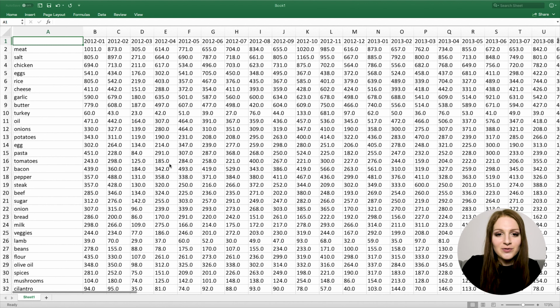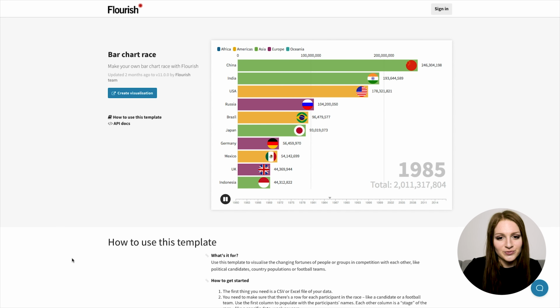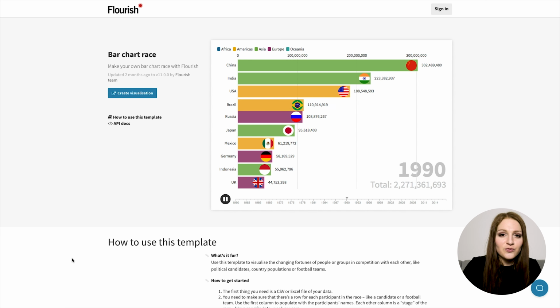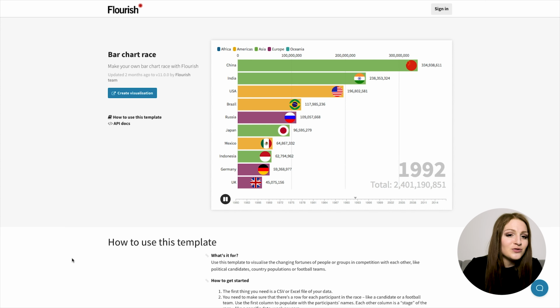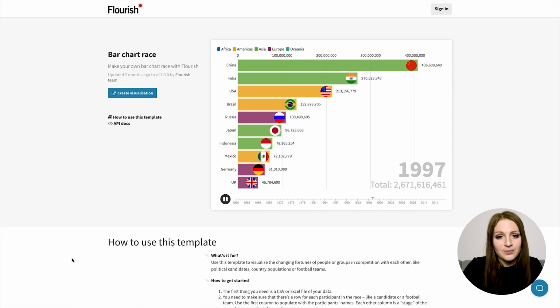I looked around for how we could do this animation and this graphic, and I found this pretty cool site called Flourish, which lets you create interactive bar chart race animations. You've probably seen those on YouTube or in viral social media posts, and it's a very fun way to visualize how things that you can somehow count or enumerate change over a given time period.